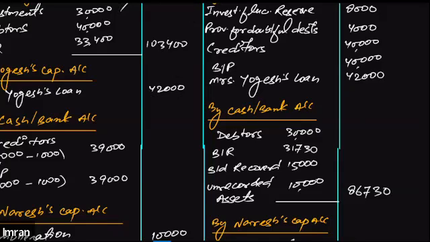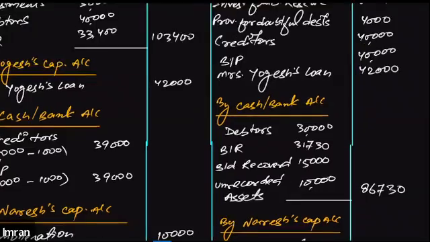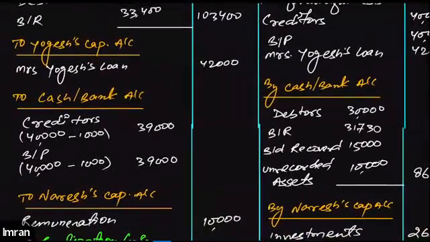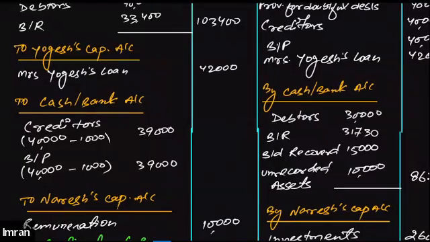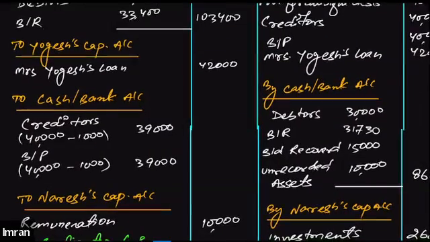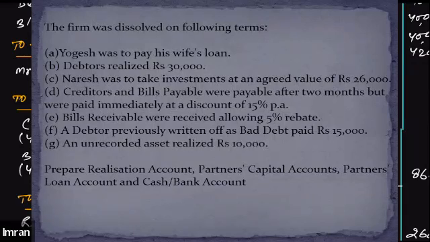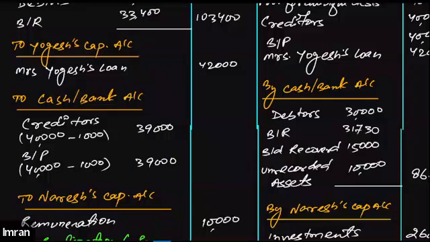After that, it says that we will be paying off the creditors at a discount of 15%. Same with the bills payable as well. We will be getting a discount of 15% per annum, that is what is written in the question. So we will calculate 15% per annum on the value of the creditors and bills payable. We will be getting 1,000 as the discount, and this will be subtracted from the value of the creditors and bills payable, and the remaining amount we need to pay through the cash or bank account, 39,000 each.